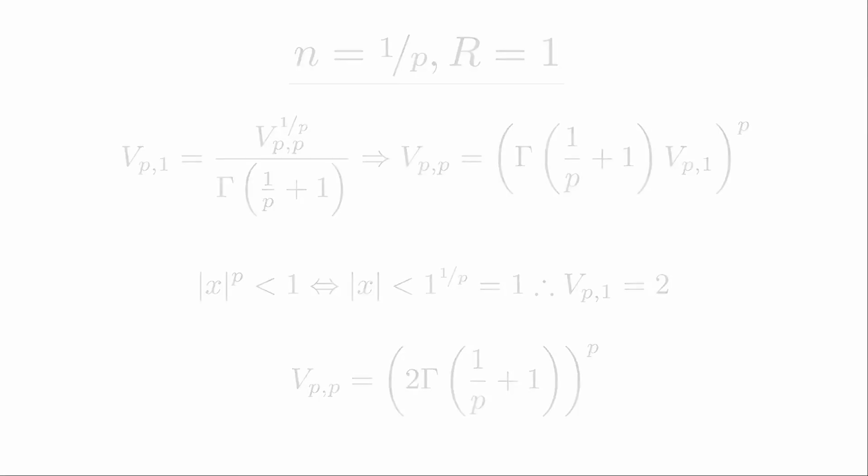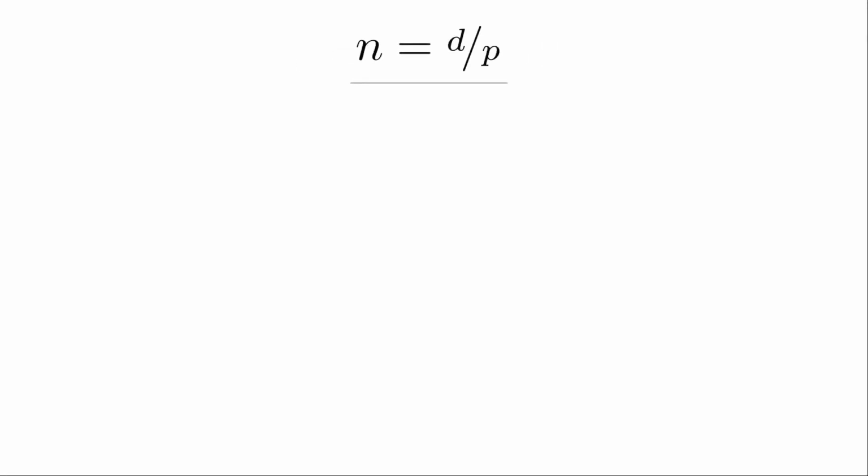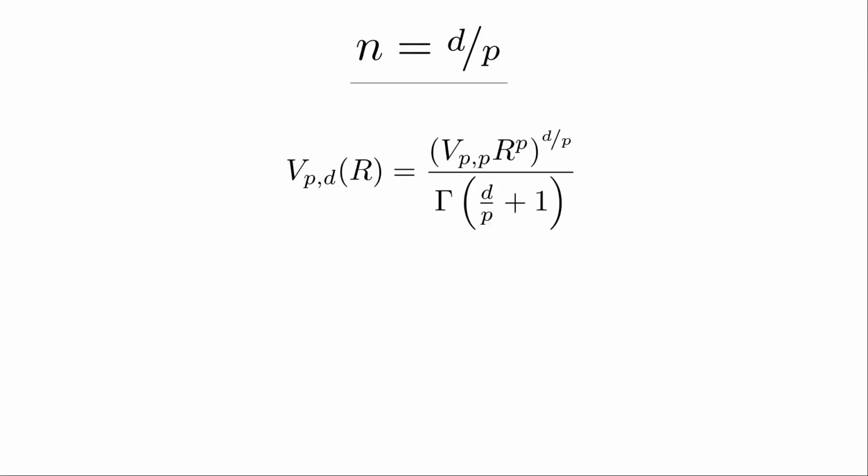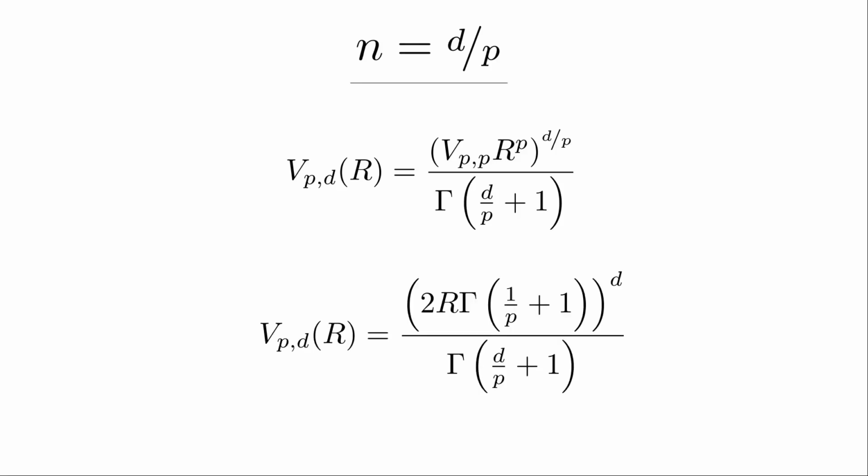So if we now consider n equals d divided by p, we will end up with an expression for V(p,d) of r that is derived entirely from our ansatz and depends only on V(p,p). Substituting our previous expression for V(p,p), this leads to a full-blown formula for the volume of an Lp ball.